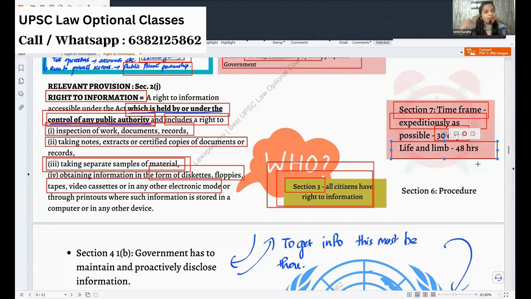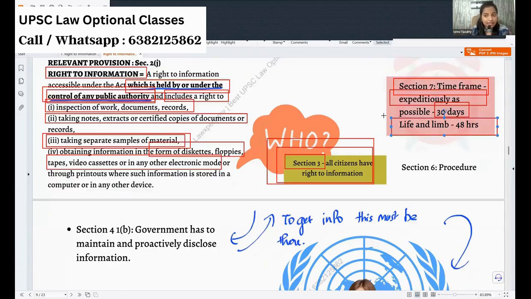But by the time we got everything done, at least 8 to 9 babies had died. It is one of the saddest parts of my life, but at least we were able to save others. That's what I thought. So if it is something related to life and limb, within 48 hours we should get the reply.